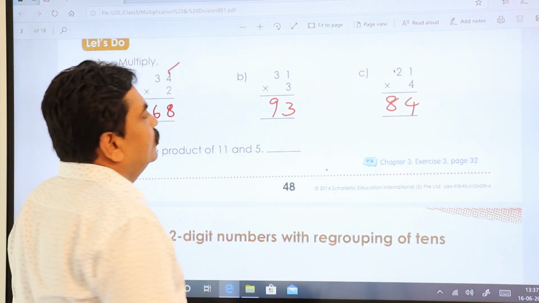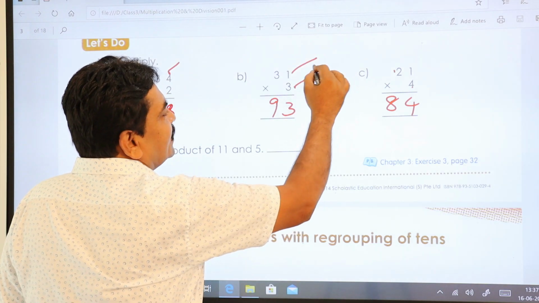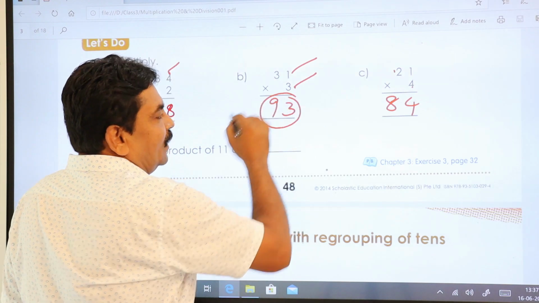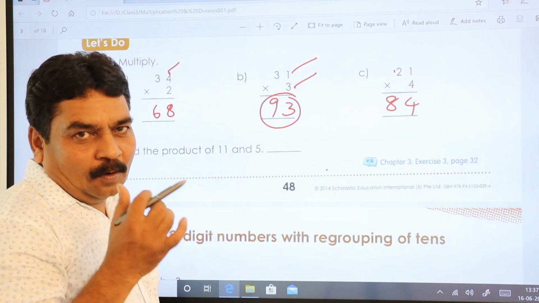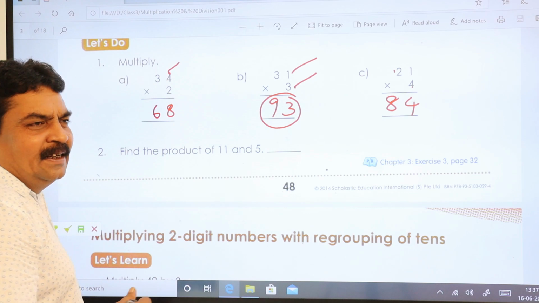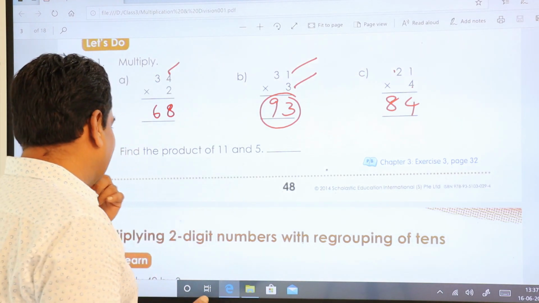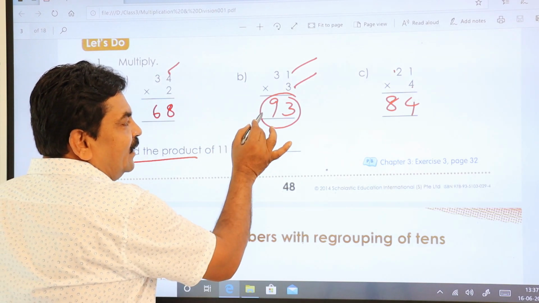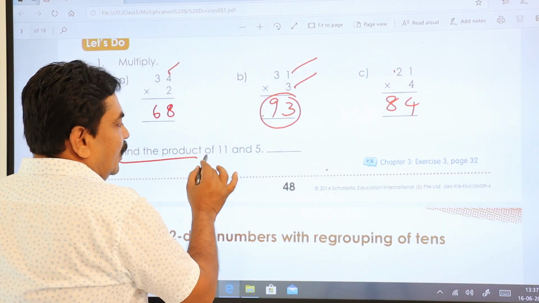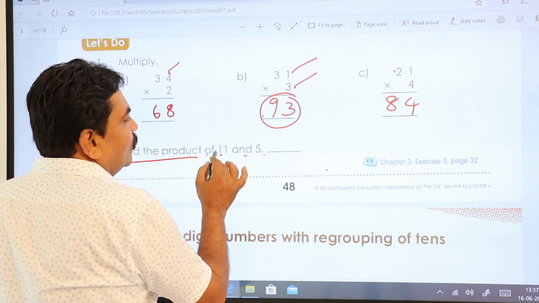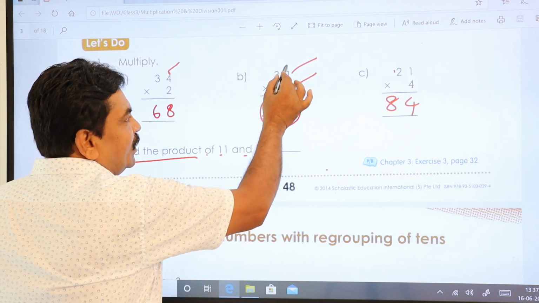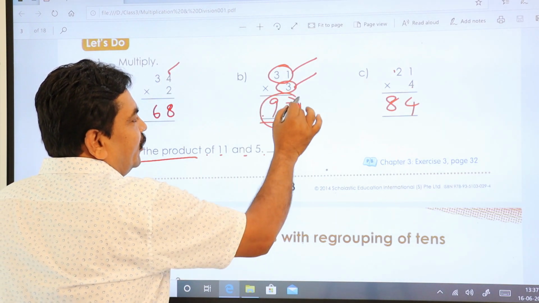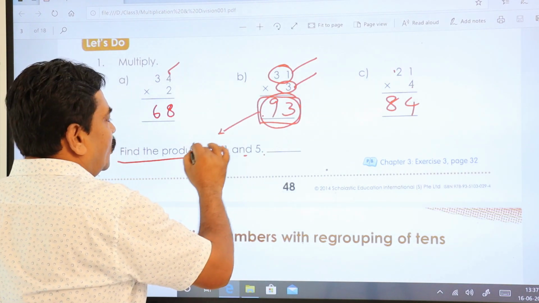As I told you, these you call multiplicands, and what you get as the answer you call the product. So product means multiplication, in other words. Now find the product of 11 and 5. Like this, 11 you keep in this place and 5 in this place, and whatever you get, you call your product.